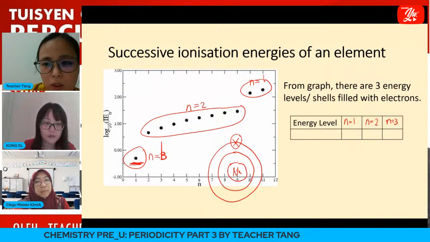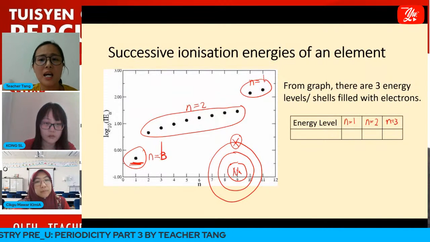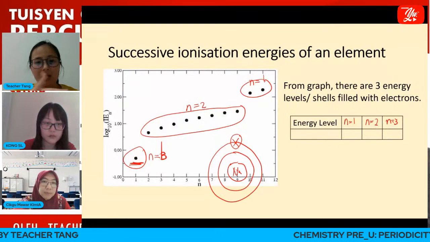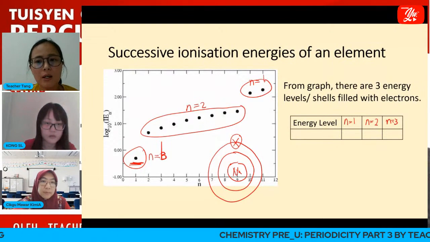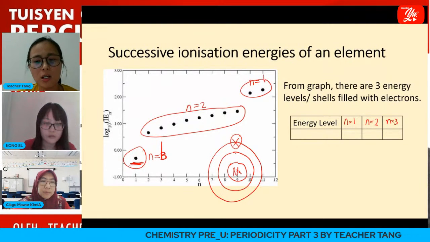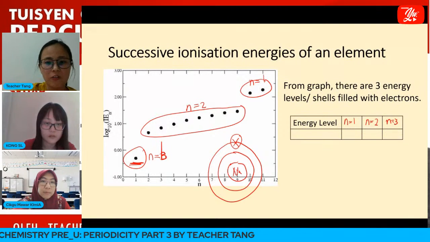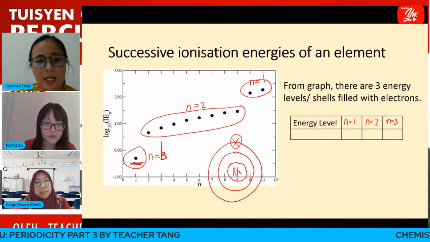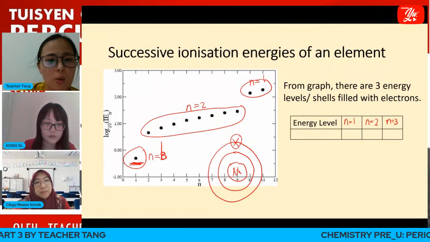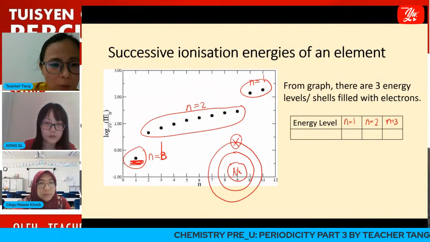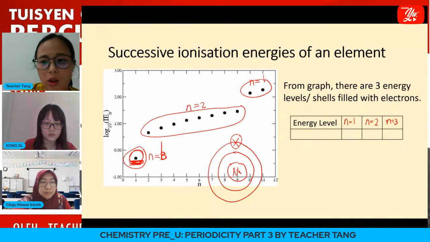So from the graph, we know how many energy levels there are. How many shells are filled with electrons? 3 energy levels, so 3 shells filled with electrons, and the lowest one must be the furthest from the nucleus. And from here we can see that n equals 3 will only consist of 1 electron.